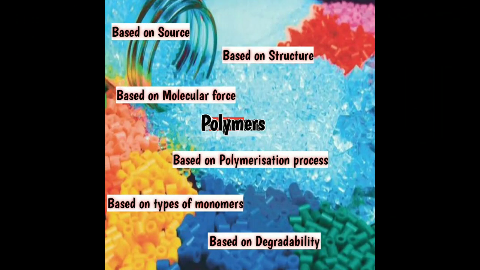Polymers can be classified in different ways, like based on source, based on structure, based on molecular force, based on polymerization process, based on the type of monomers, and based on degradability.